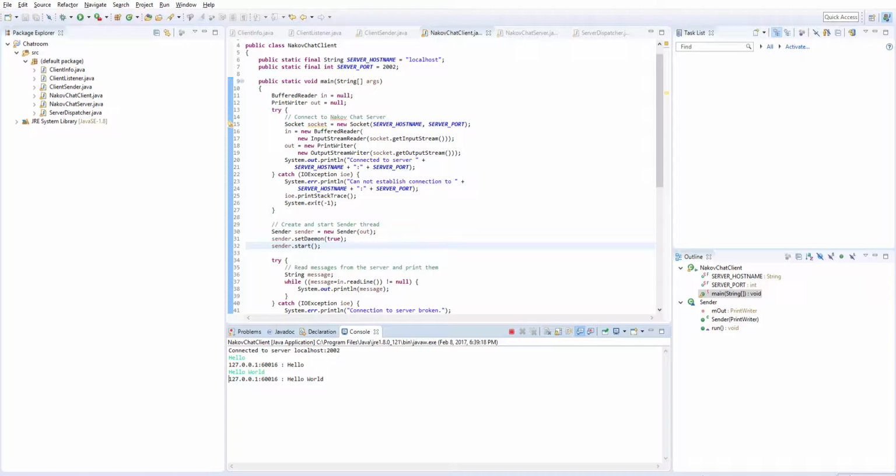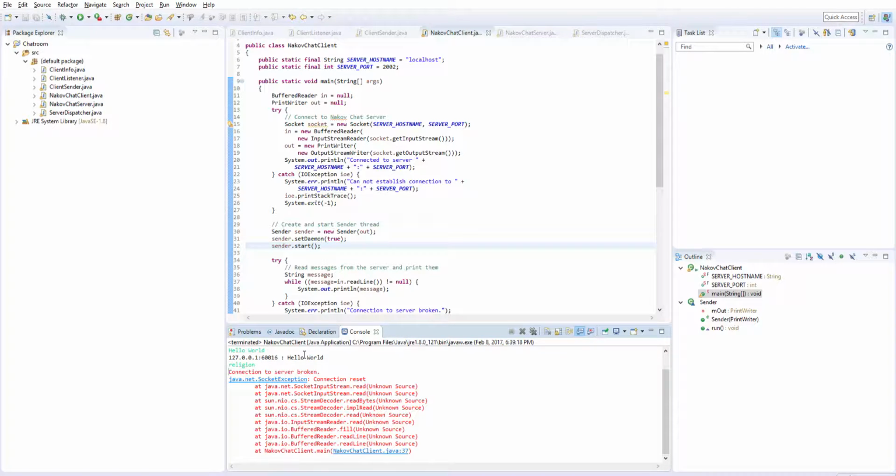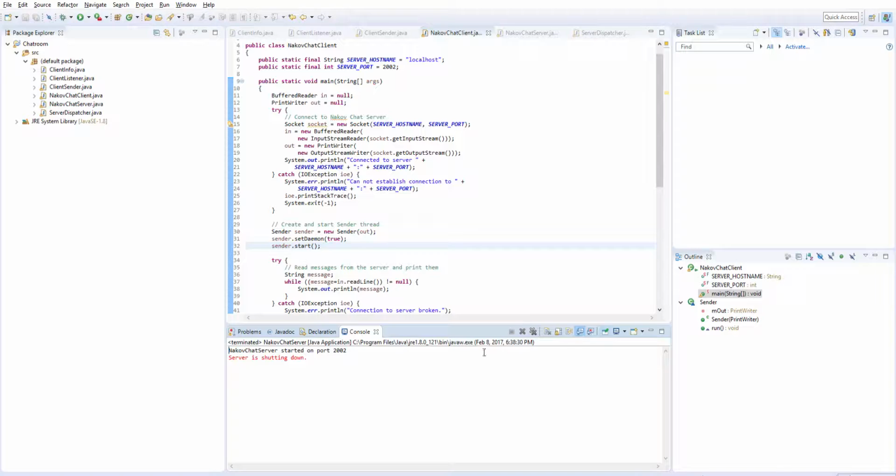So now let's try one of the taboo words. And there we go. Connection to server broken. It actually shuts down and terminates the chat client. And then if we check over, oh, the chat server is also shutting down, and it's also been terminated. So I feel like that solved the homework issue, and there you go.